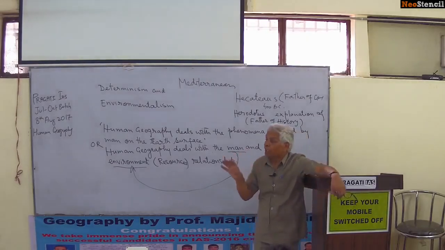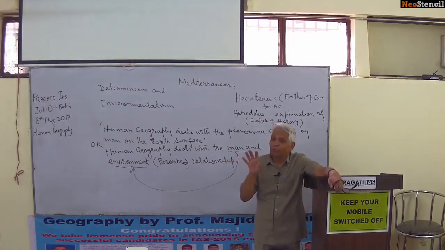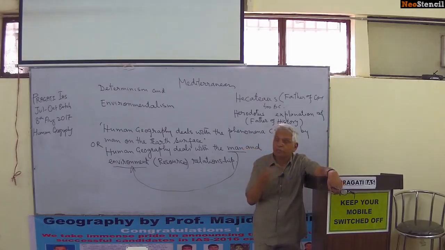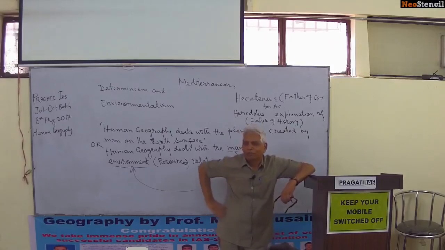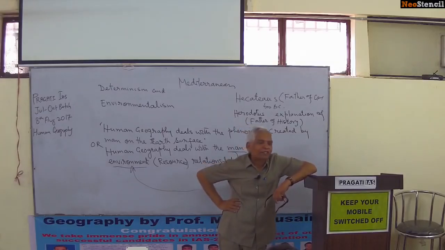So even Kant said that the people of Indonesia have a double eyelid to protect their eyes from insects. Because in the equatorial climate, where temperature is high and there is almost rainfall every day, there is enormous growth of insects. They protect themselves. So these are the points which are relevant to ancient determinism.